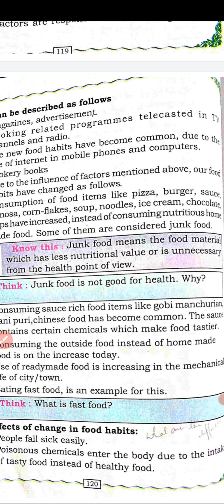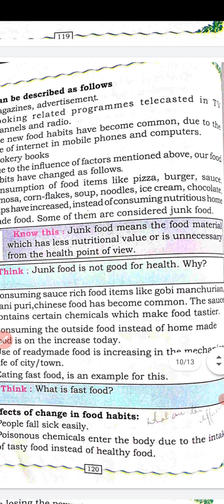Why do they cause different types of diseases? Because in order to increase the taste, some chemicals are added to that. These chemicals may spoil our health. Consuming sauce-rich food items like gobi manchuri, for that some taste makers are added, some colors are added, oil is there. So these food items are not good. Pani puri, Chinese food has become common.